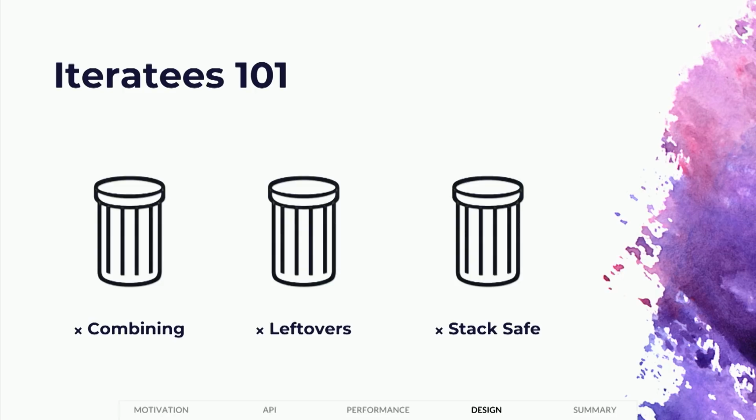Also, iteratees are not very good at dealing with leftovers. Sometimes we want to parse a bit of a stream, like headers from a request or from RPC stuff, encoding information, and then we want to take a big long body that can't fit in memory, because it could be gigabytes, and we want to process that separately. We want to transcode it, turn it to JSON or records or whatever. And iteratees aren't good at doing that. They want you to compose all your iteratees together and then run the stream with that single iteratee. And oftentimes it's not convenient or easy or even possible to do that.